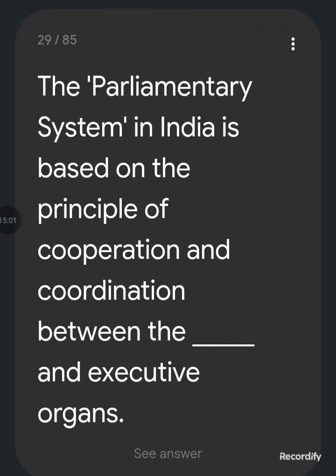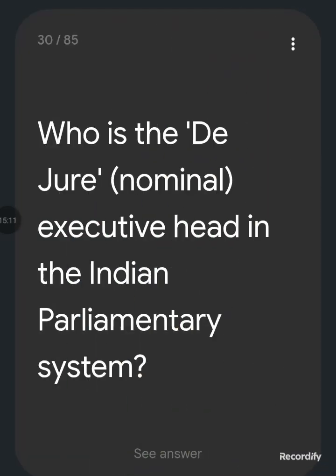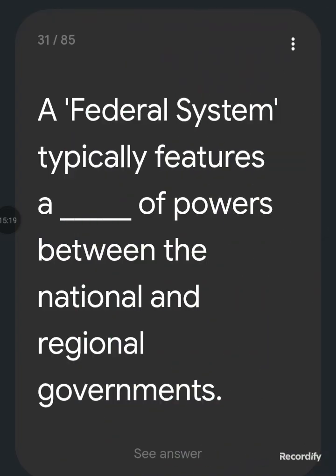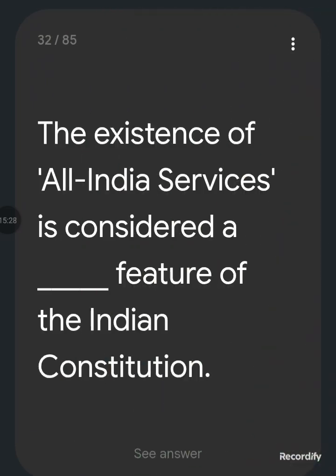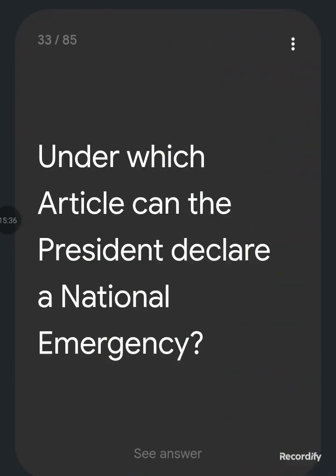The parliamentary system in India is based on the principle of cooperation and coordination between the executive organ and the legislative. Who is the de jure nominal executive head in the Indian parliamentary system? The President. A federal system typically features a dash of powers between the national and regional governments. Division of power. The existence of All India services is considered a dash feature of the Indian Constitution. A unitary feature.